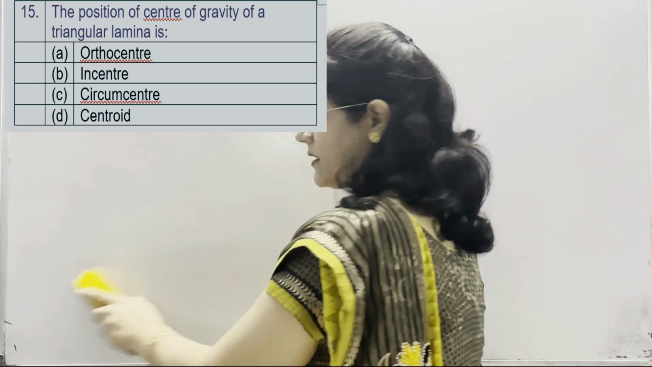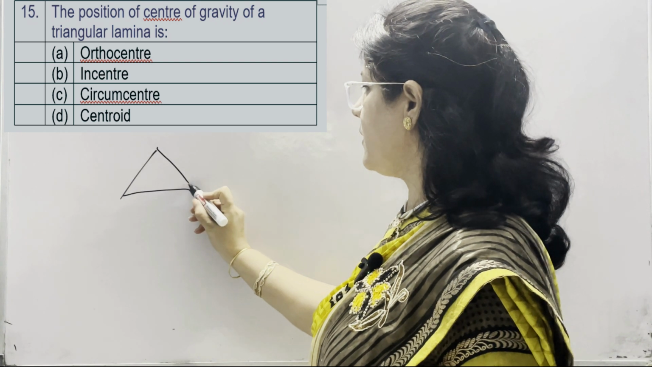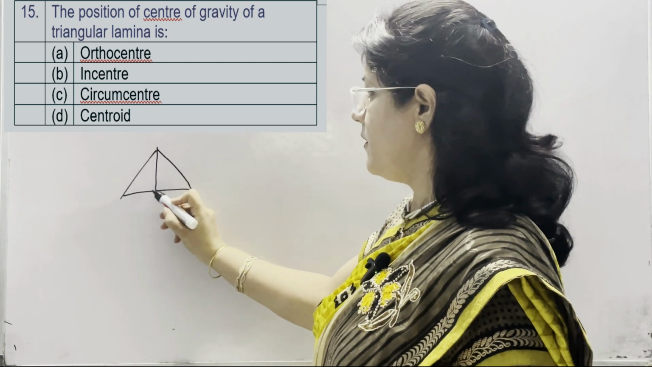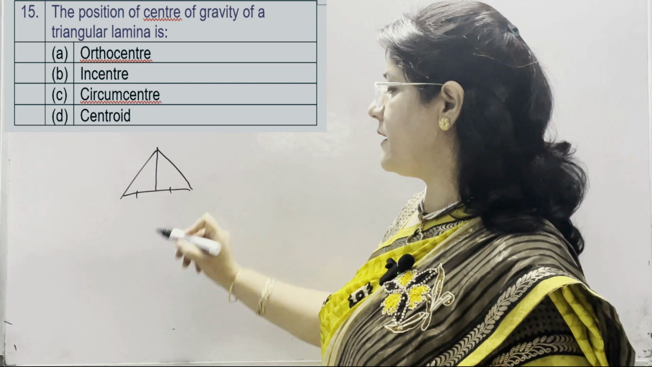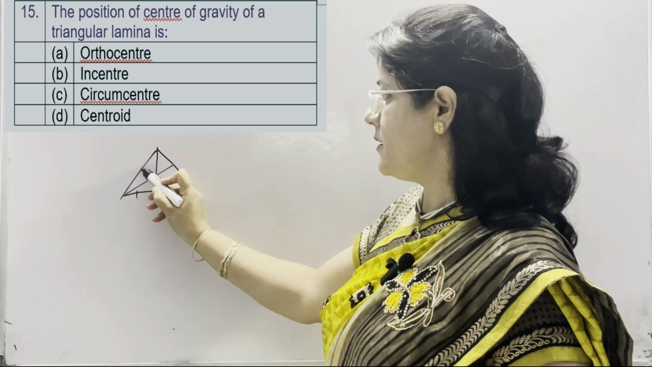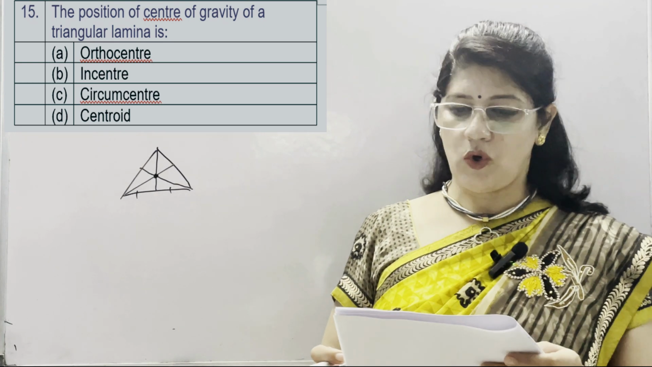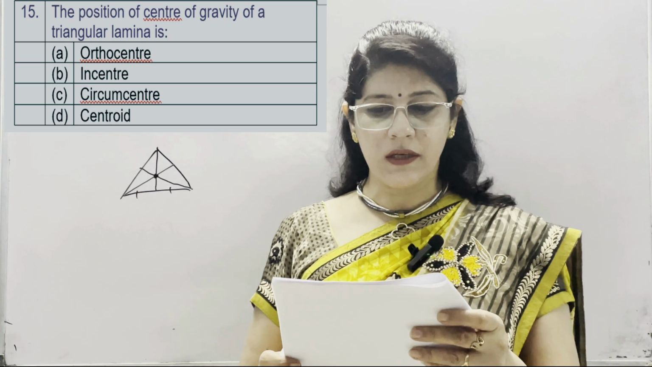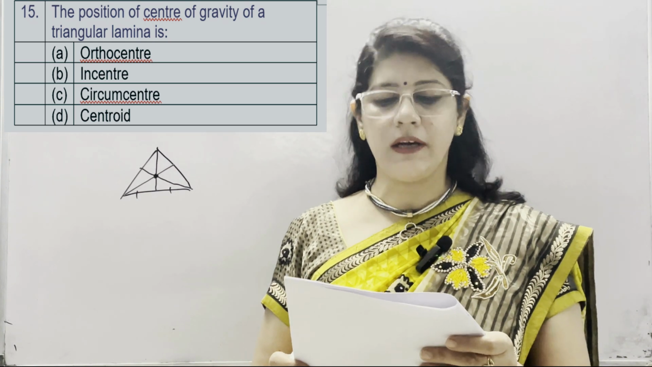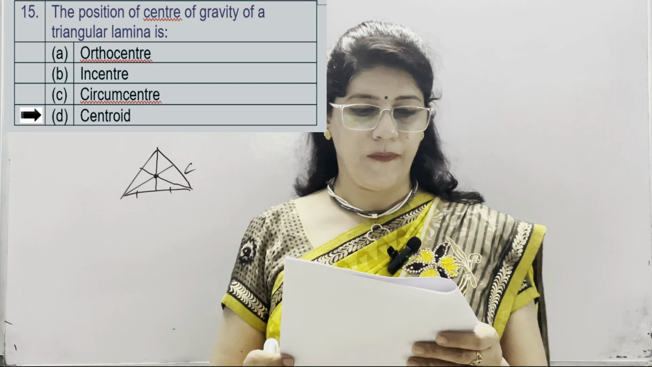15, the position of center of gravity of a triangular lamina is. Triangular lamina, it means it is a triangle and we know where all the three medians meet. Median means we divide the opposite side in two equal halves, bisect it. So where all the three medians meet, this point is known as centroid. Options are orthocenter, in-center, circumcenter and centroid. Correct option is D, it means centroid.